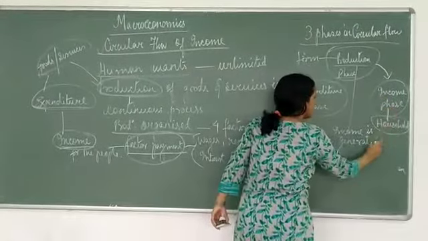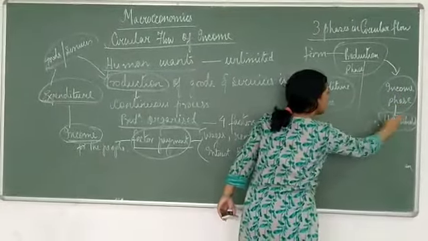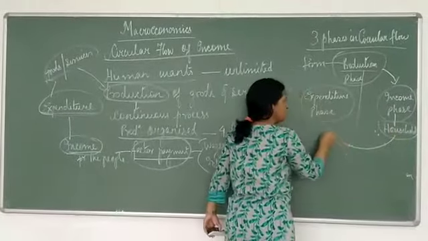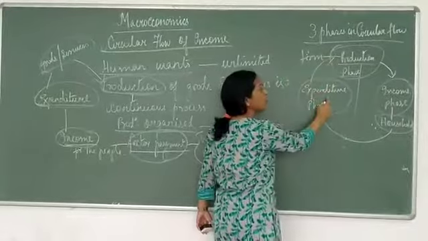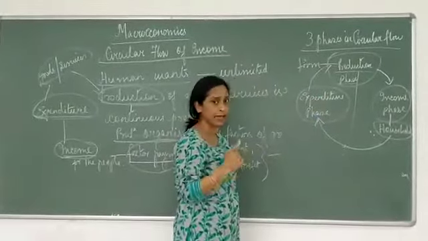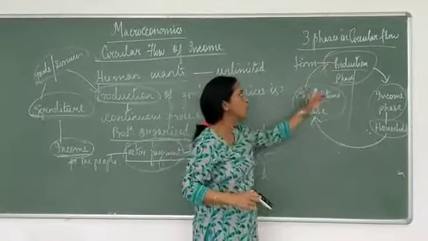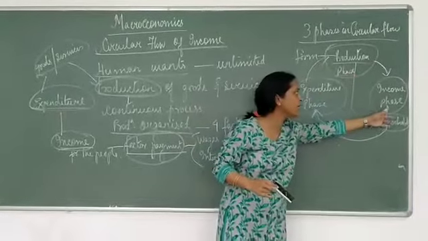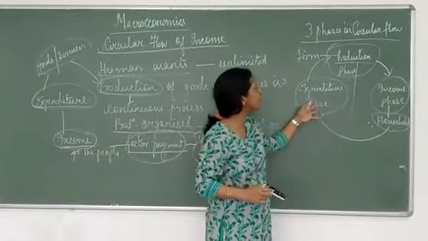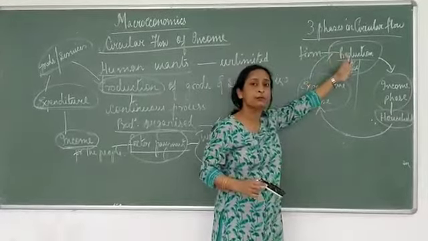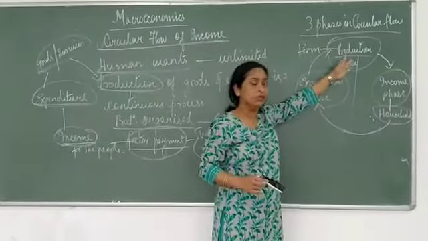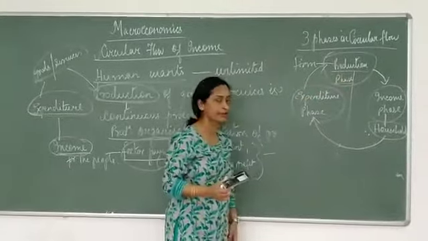Now this income again is going back to the farm in the form of expenditure that people take up. So whatever income is generated and distributed, the same amount of income is spent by the people and it again flows back to the production unit. So what is circular flow of income now?